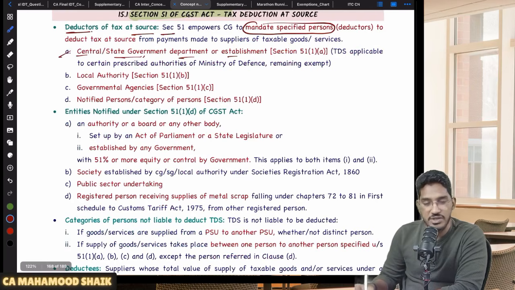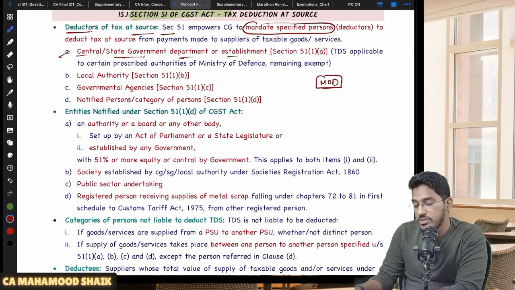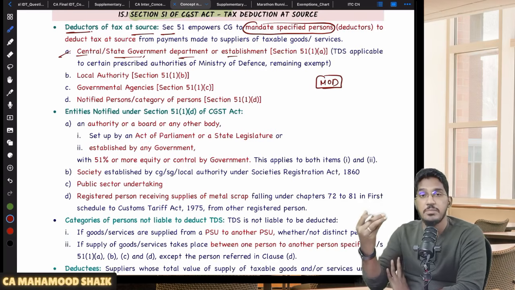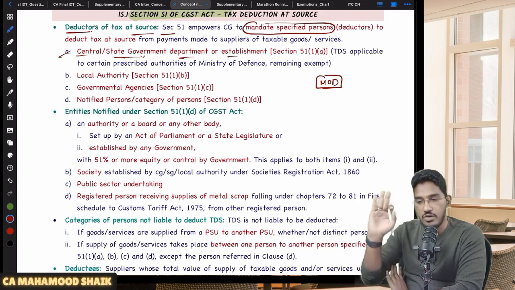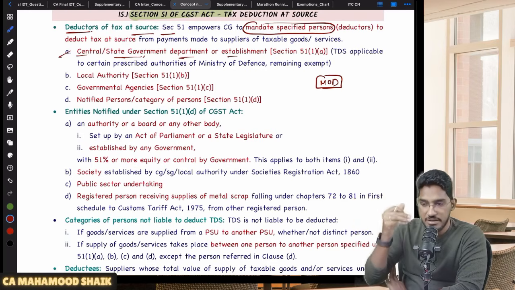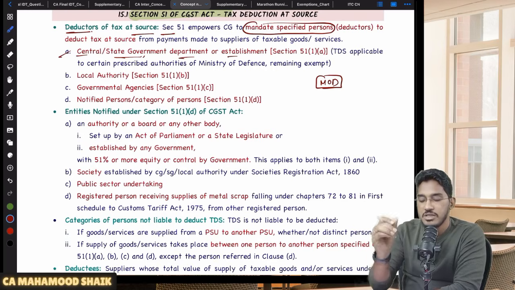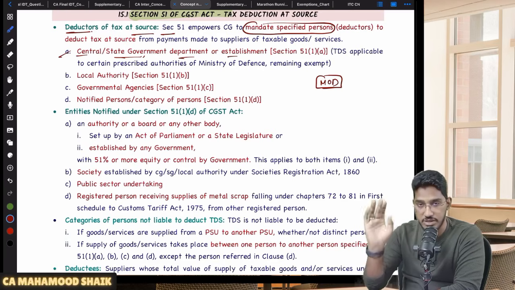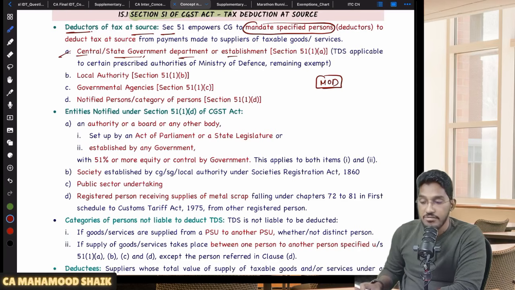Except a few departments of the Ministry of Defense. The Ministry of Defense is also a department of the central government, but TDS provisions will not become applicable for all departments of the Ministry of Defense. Only for specified departments of the Ministry of Defense will TDS become applicable. The remaining departments are exempted. For all other departments, TDS will become applicable. Since the Ministry of Defense deals with arms and ammunition, it contains information regarding national security. That's why they did not make TDS applicable on all departments of the Ministry of Defense, only a few. So whatever it is, the first category of notified person to whom TDS will become applicable is